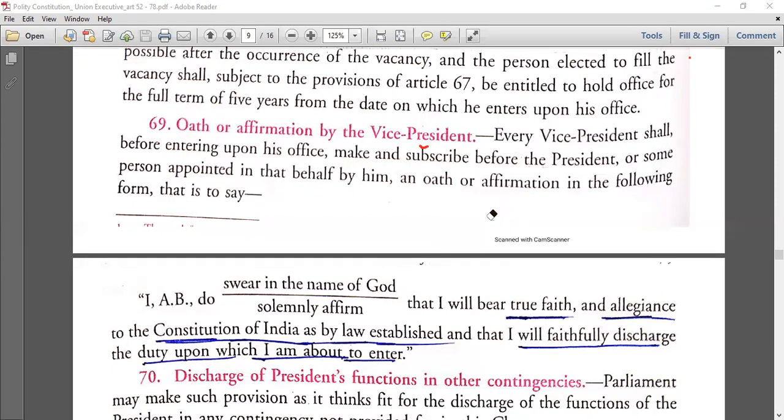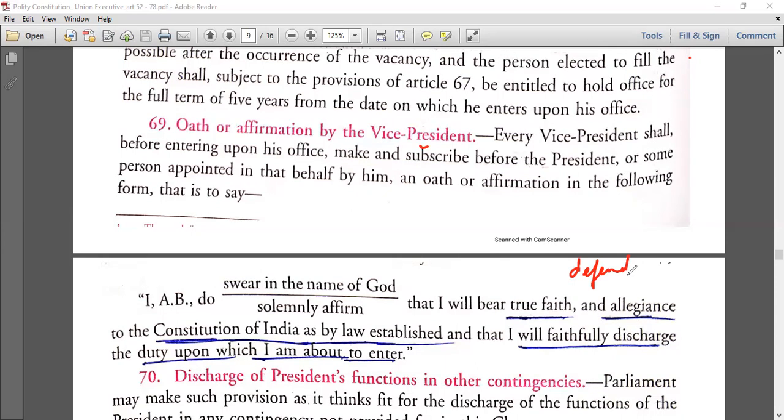Now their oath will be there, okay? In the oath, see here, I XYZ do swear in the name of God or solemnly affirm, depending on your religious belief, and I will bear true faith and allegiance to the Constitution. Now see the words here. Is there a word called defend? Now you cannot come and say, sir, defend is the same thing as allegiance. No, we are going via the Constitution. Constitution is the Bible, it is the Gita, it is the Quran, everything. You can't simply come and interpret the Constitution.